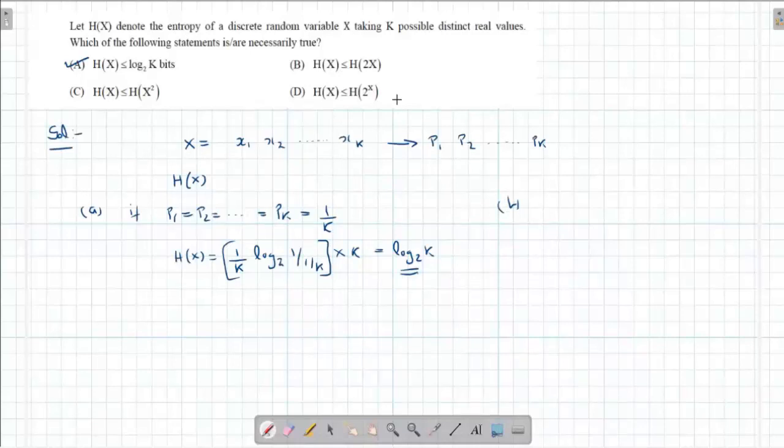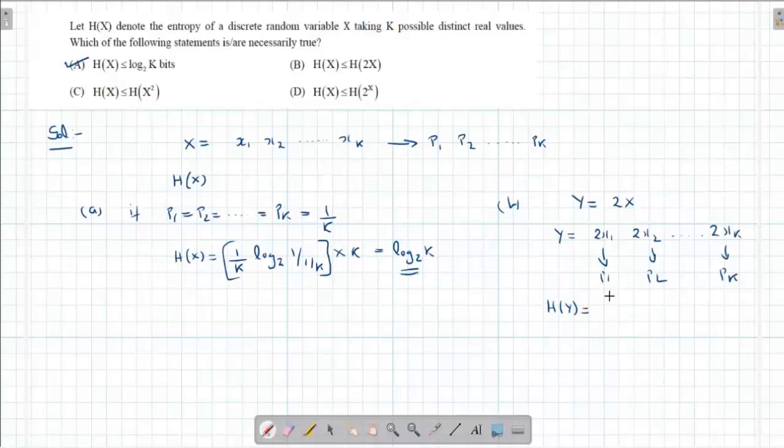Option B is a linear transformation of x to 2x. So here I have a random variable y, which is equal to 2x. So what will this y become? Y will take 2x1, 2x2, up to 2xk. But the probability of 2x1 will remain p1, the value of the next will remain p2, and the last will remain pk. Right? Probabilities will not change. So in this case, the entropy of y will be the same, or I can write that h of x is less than or equal to h of 2x holds here also.